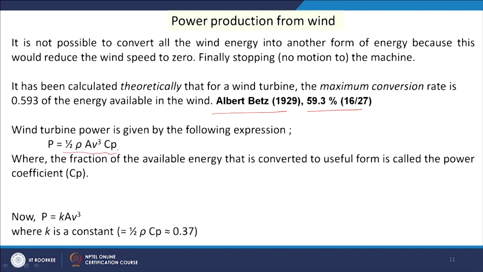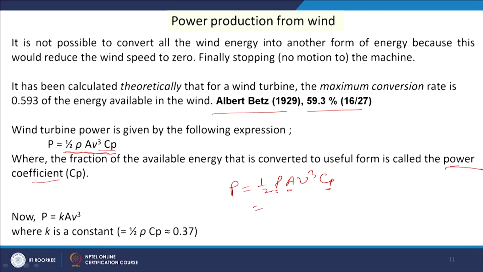So, the turbine power we can express as half into rho into A into V cube, into some constant, that is Cp. Cp is called the power coefficient. So, P is equal to half into rho into A into V cube into Cp. Now, A may change, rho is a property of the air, and Cp is also a power coefficient.